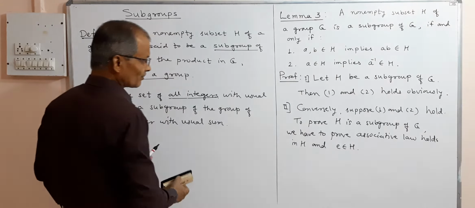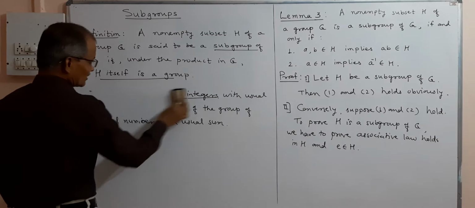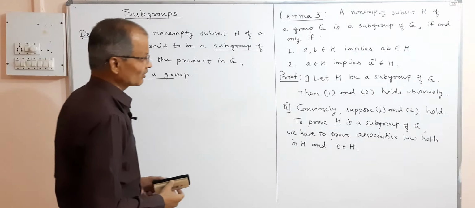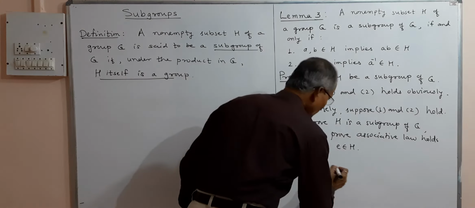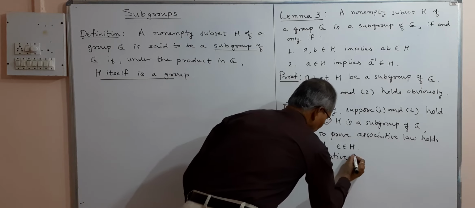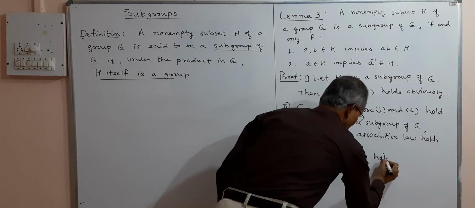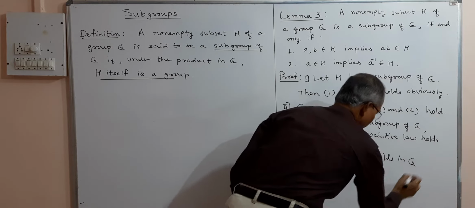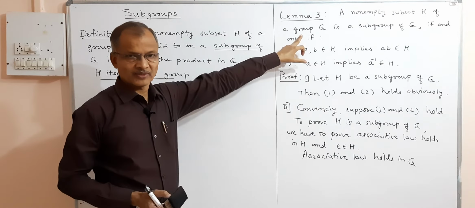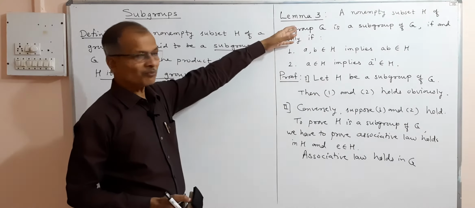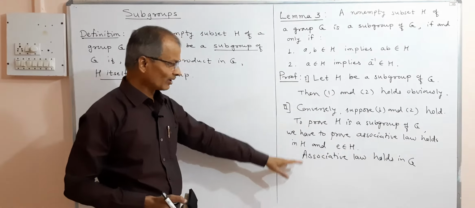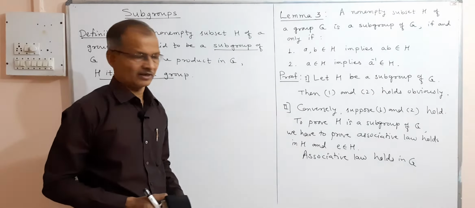Now the first one, the associative law. See, the associative law holds in G because G is a group. G is a group, and therefore the associative law holds in G. And H is a subgroup of G, that means all elements of H are again in G, and therefore the associative law also holds in H.